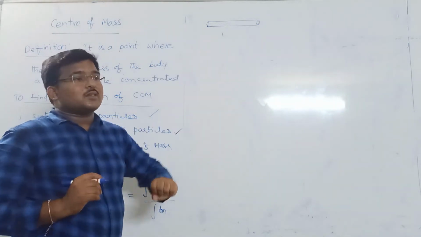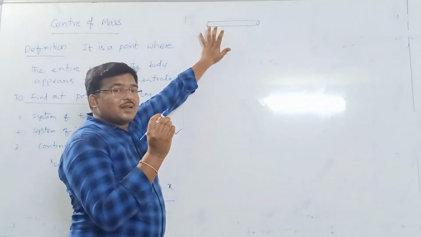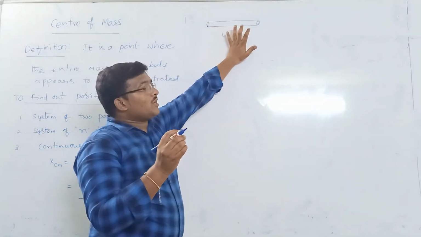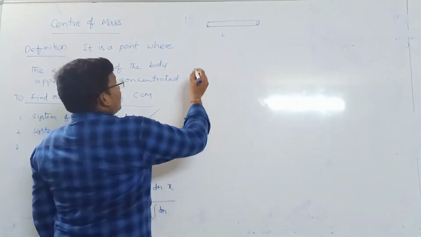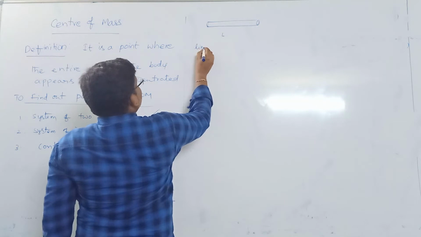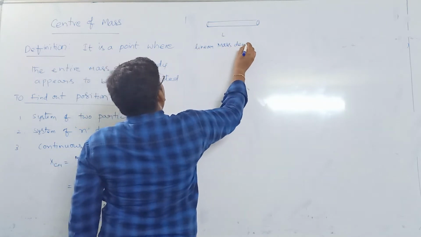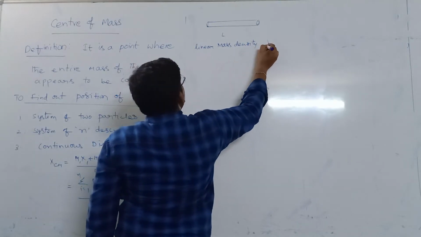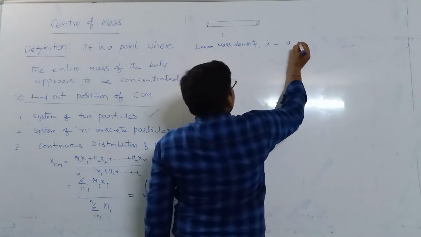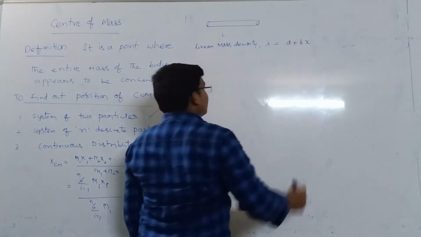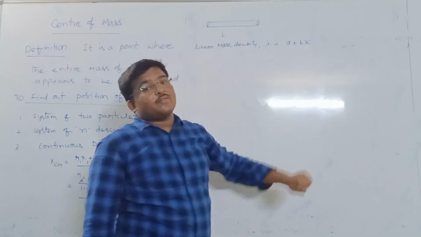The density keeps on increasing. For example, in the first portion, particles are less dense, and as we go further, the density increases. Hence, the linear mass density lambda is given as some a plus bx. So lambda is a function of x they have given.